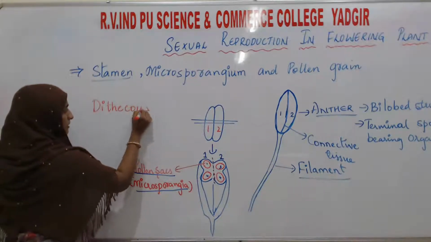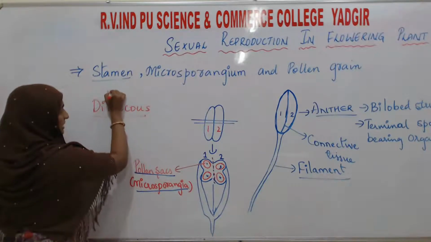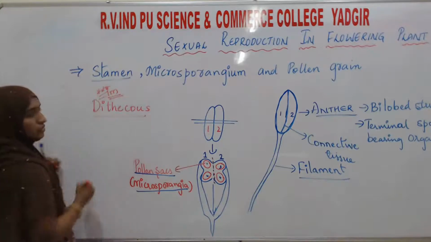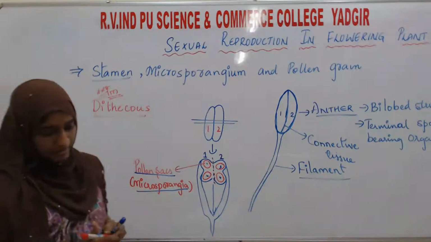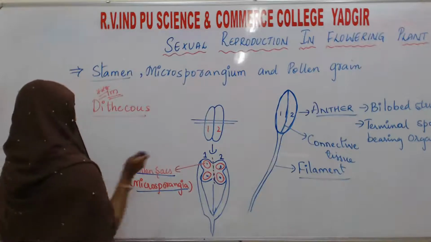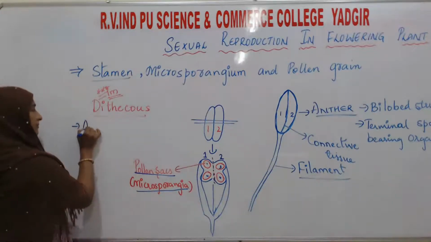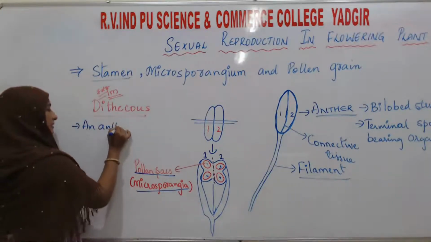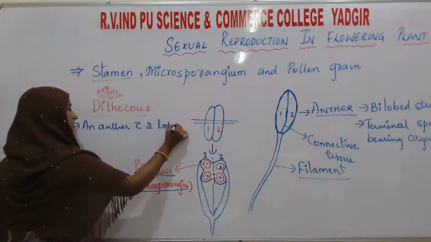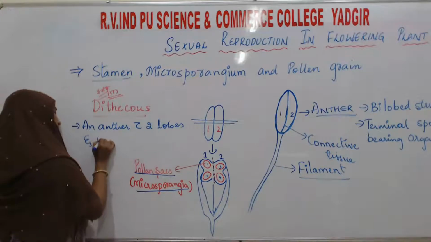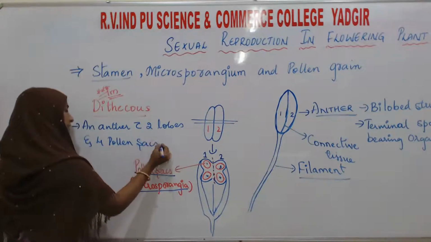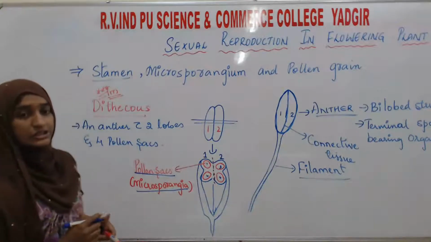It is known as the dithecous anther. Question for 1 mark: what do you mean by dithecous? An anther with 2 lobes and 4 pollen sacs is known as dithecous.